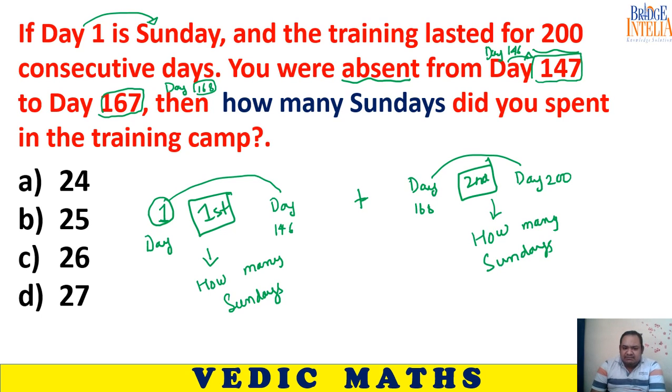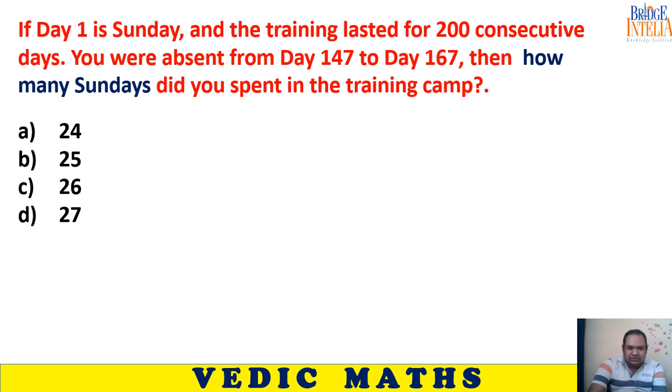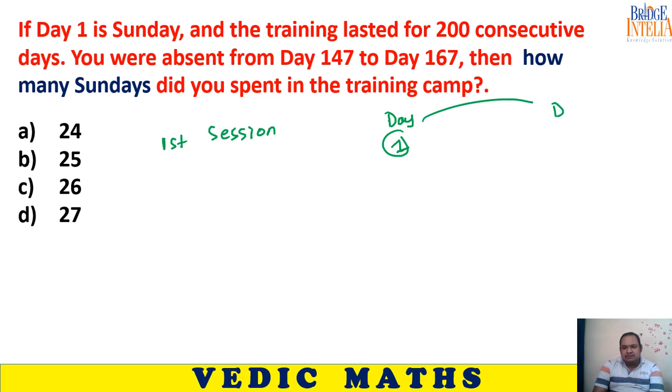First session, day number 1 to 146, and it is given that the first day is Sunday. First solve this. What happened in the first session? The first session started on day number 1 and lasted until day number 146. Day 1 was Sunday.